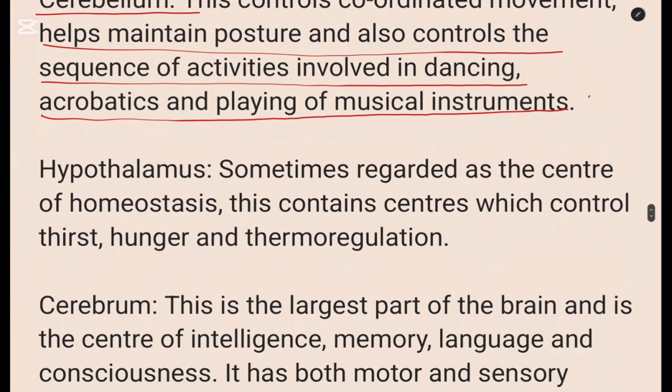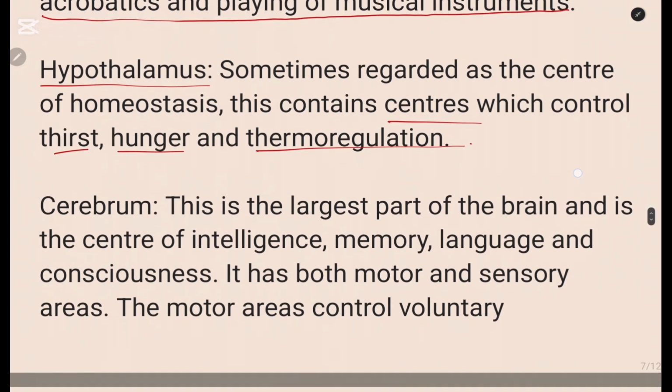Then what about the hypothalamus? So the hypothalamus is sometimes regarded as the center of homeostasis. This contains the center which controls thirst, hunger, and thermoregulation. Okay, so we've written something on the hypothalamus.